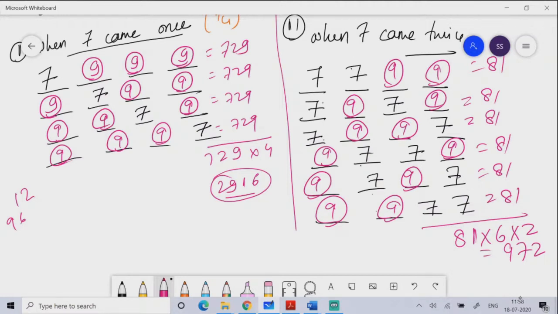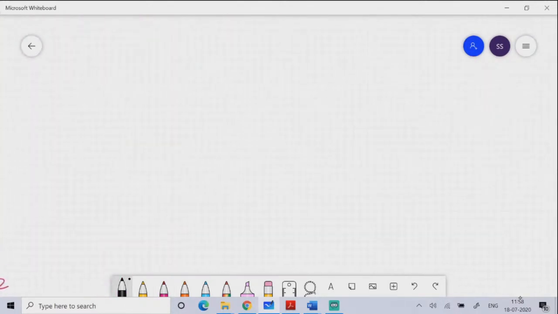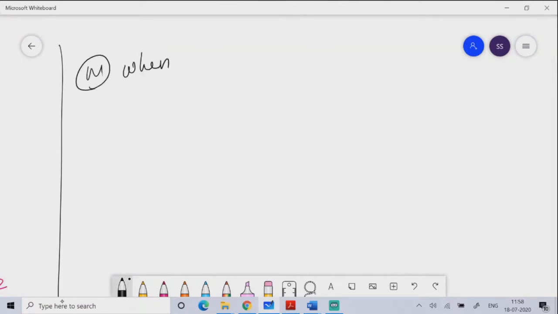Okay. So now I'll take the third case, when digit 7 came thrice. So again I'll draw 4 lines.